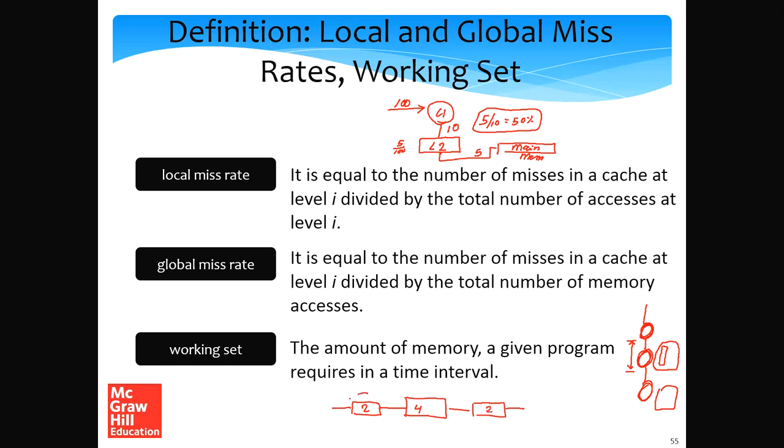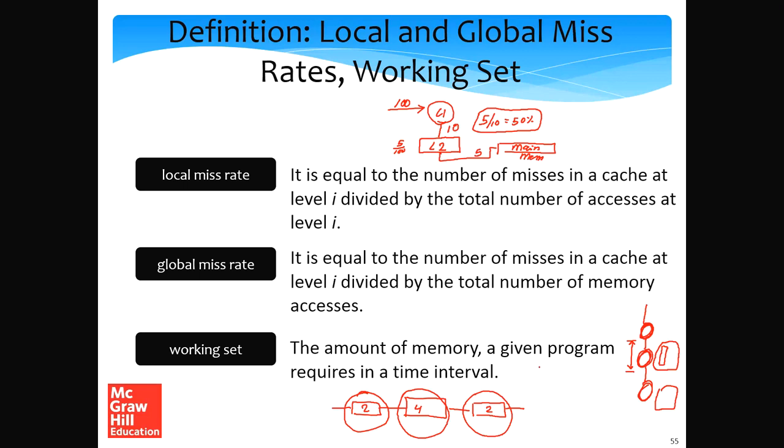So we can say at this point of time the working set is 2 megabytes, at this point the working set is 4 megabytes, at this point the working set is 2 megabytes, and so on. This is again an approximate definition, there's nothing formal about it, but roughly, in a small time interval in the execution of the program, the amount of memory that is accessed is called the working set.